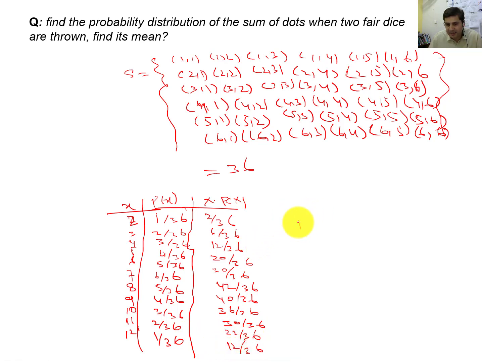Because our mean is equal to the summation of x times p(x), now you need to add all these. This will be the answer to the above question.